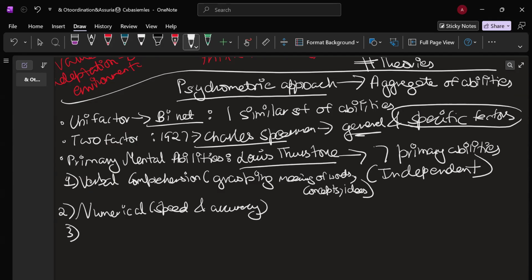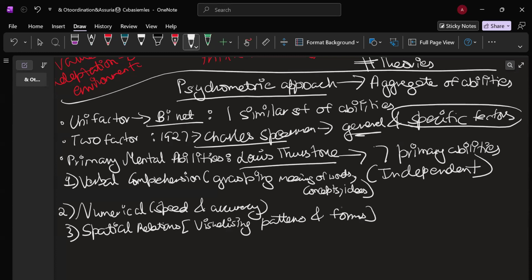Number three deals with spatial relations. This is going to deal with visualizing patterns and forms. Number four, perceptual speed.